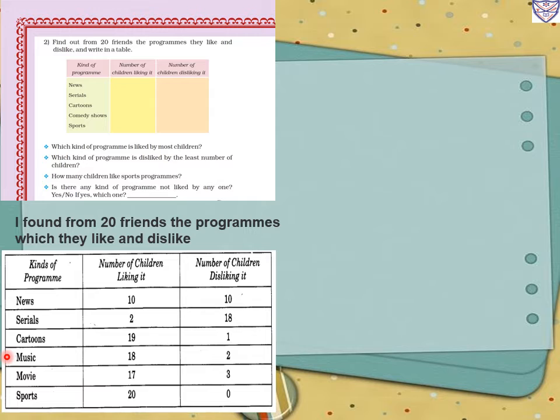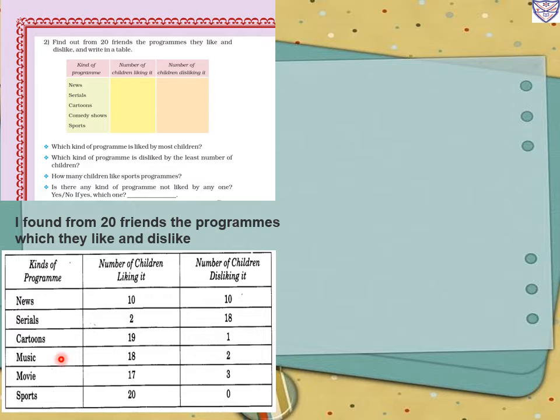So number of children liking it, so total 20 friends we have to ask and we have to complete this table. So news, how many children are liking? So 10. And how many children disliking? That is 10. Serials, 2 children liking and 18 children disliking. Then cartoons, 19 children liking and 1 child disliking.